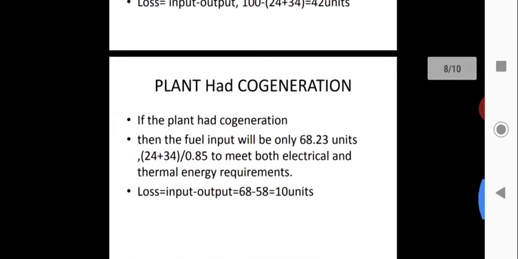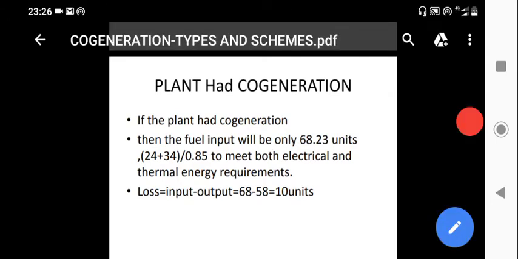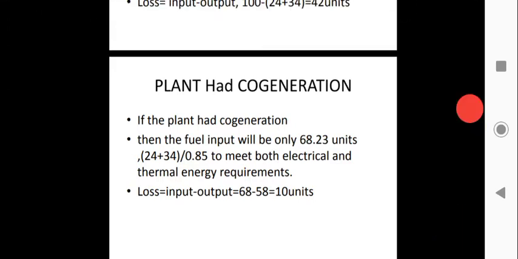Next, what if the plant had cogeneration? If the plant had cogeneration, then the fuel input will be only 68.23 units. Fuel input 68.23 units only will be required, because we require 24 plus 34. So 24 units of electrical energy and 34 units of heat energy are needed. So this is the output which is required.